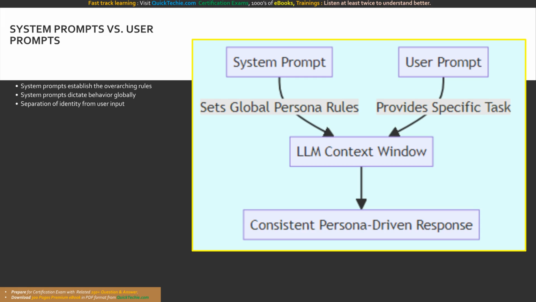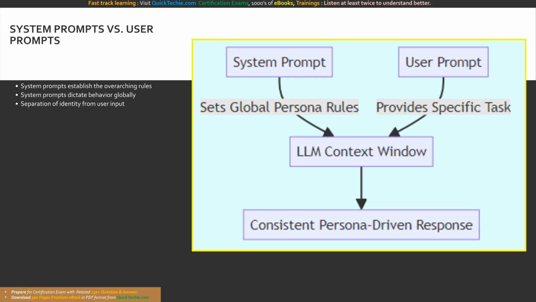In modern messages APIs, such as those used by Anthropic Claude on Bedrock, prompts are structurally divided. System prompts can define the personality traits, communication style, and domain knowledge the AI should exhibit. Why don't we just put the persona in the user prompt? Because user prompts are dynamic and often contain untrusted input.